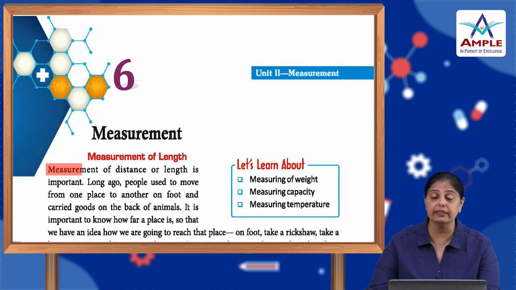Measurement of distance or length is very important. Long ago, people used to move from one place to another on foot and carry goods on the back of their animals.